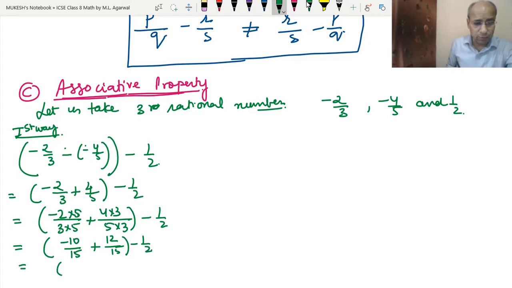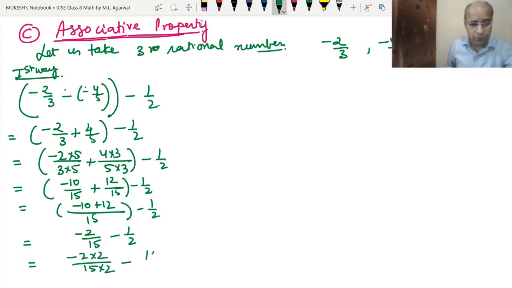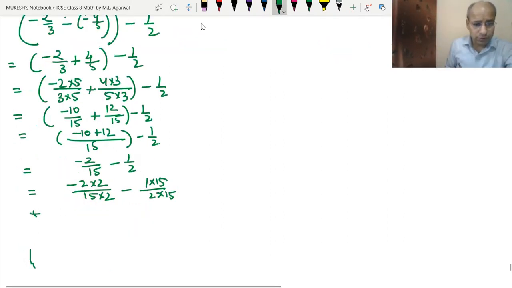So now we will write the common denominator 15: minus 10 plus 12, minus 1 upon 2. So this became minus 2 upon 15 and minus 1 upon 2. Now again 15 and 2 have no common factor, so their LCM will be 15 into 2, so it will be 30. So minus 2 into 2 upon 15 into 2 and minus 1 into 15 upon 2 into 15. Now this became minus 4 upon 30 minus 15 upon 30.